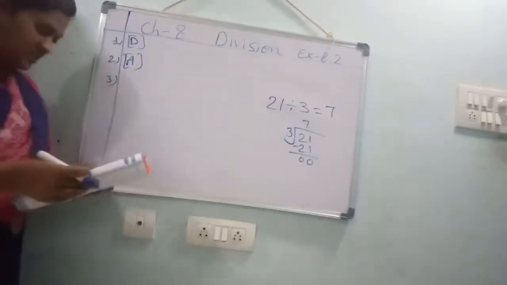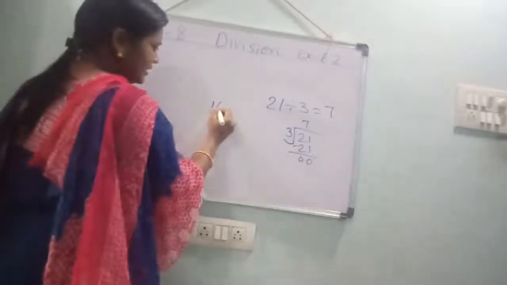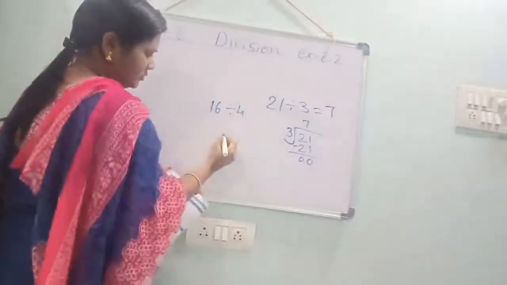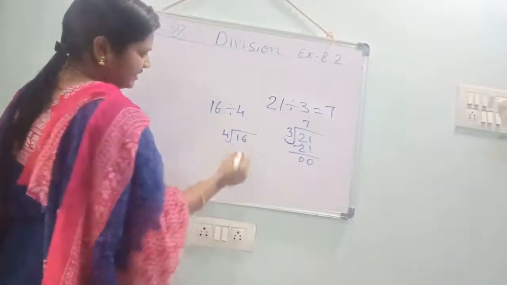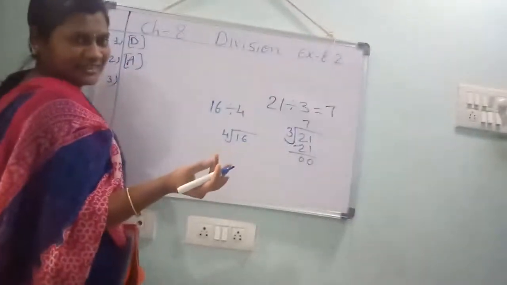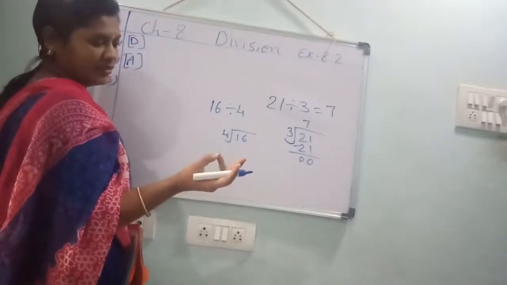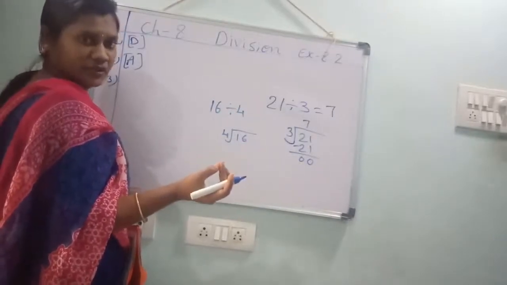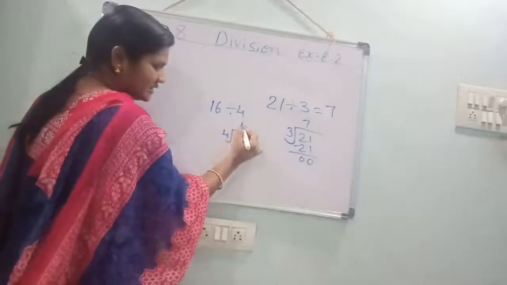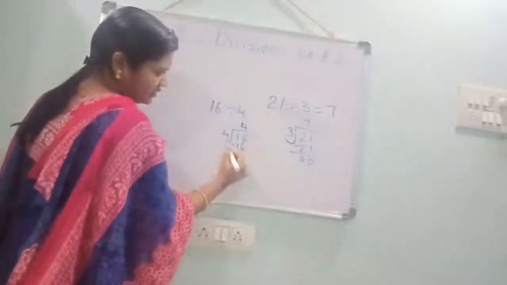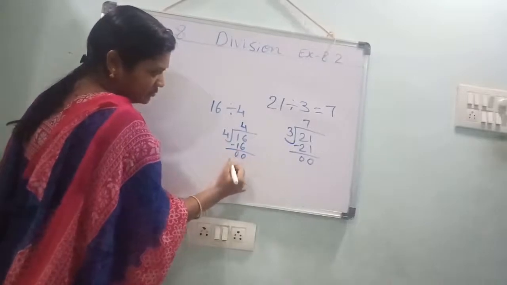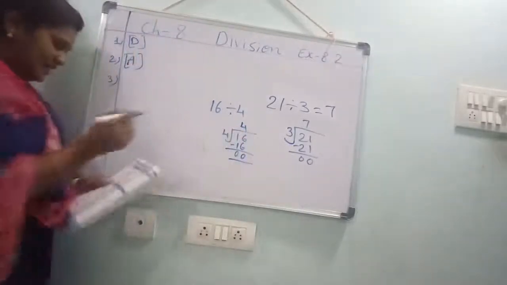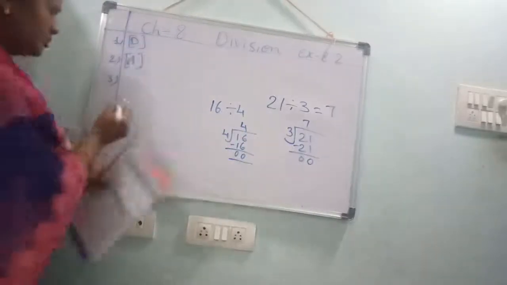Next, 16 divided by 4. 4 ones are 4, 4 twos are 8, 4 threes are 12, 4 fours are 16. 4 fours are 16. 16 minus 16, 0. 4 is the answer. Where is it? Option B.